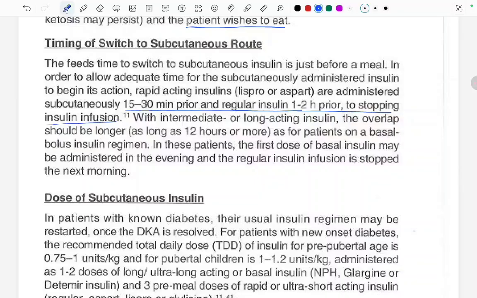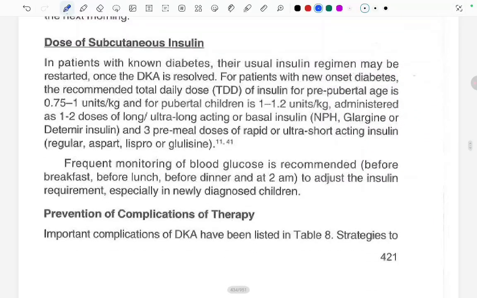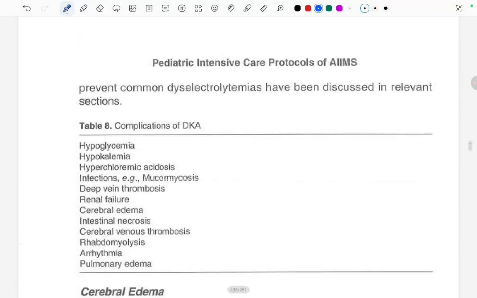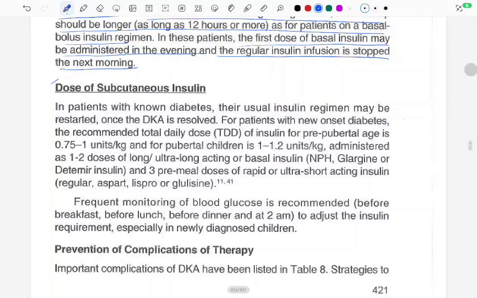Now, coming to the dose of subcutaneous insulin. In patients with known diabetes, their usual insulin regimen may be restarted once the DKA is resolved.